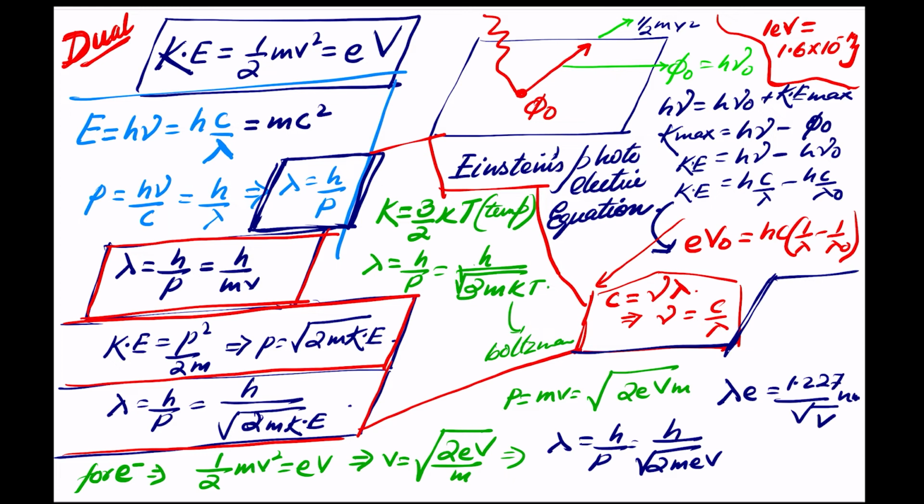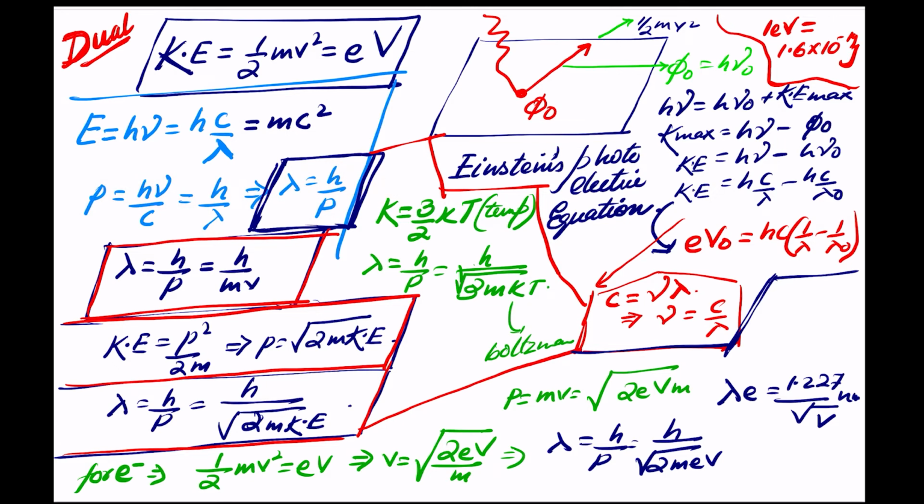Now, we know the energy of a photon is equal to h nu. It can also be written as hc by lambda, and that is also equal to mc square. Everybody knows that, correct? Momentum is equal to h nu by c, and that is equal to h by lambda. So from here directly we get lambda is equal to h by p. Do write it, very simple.